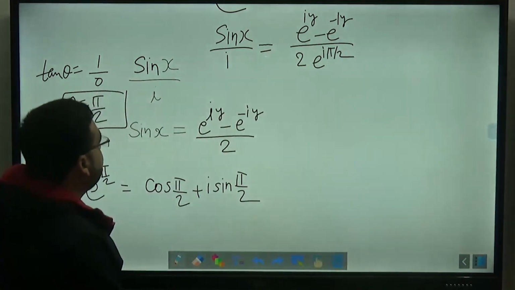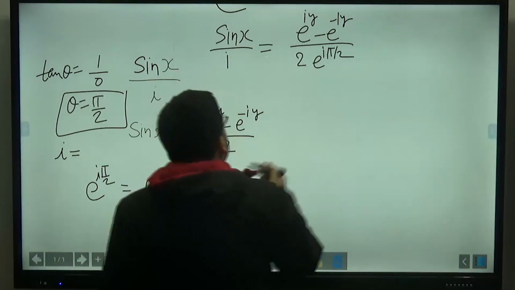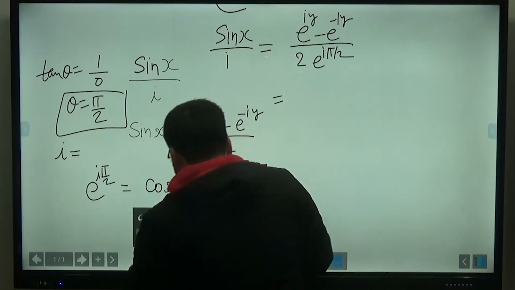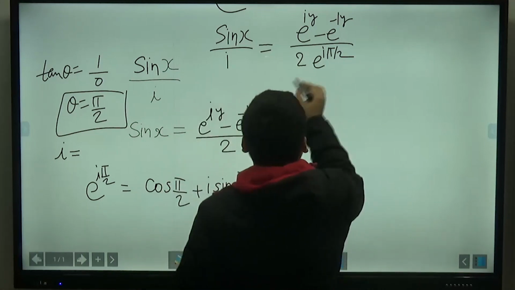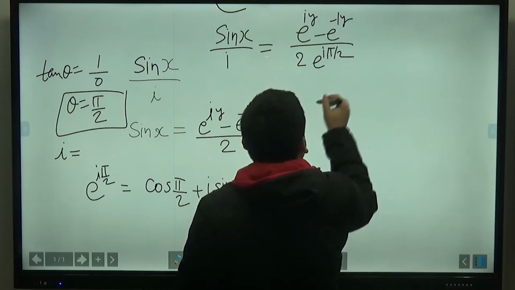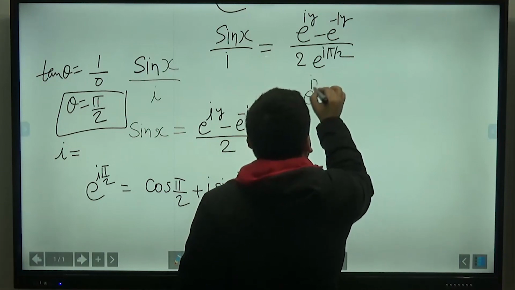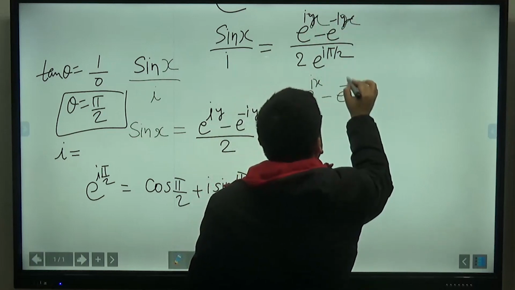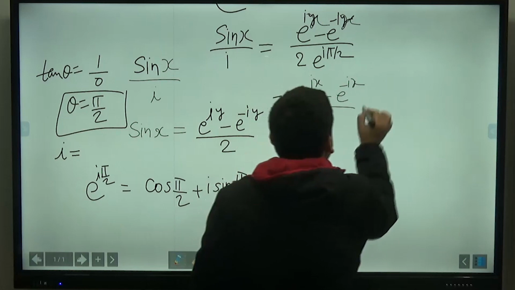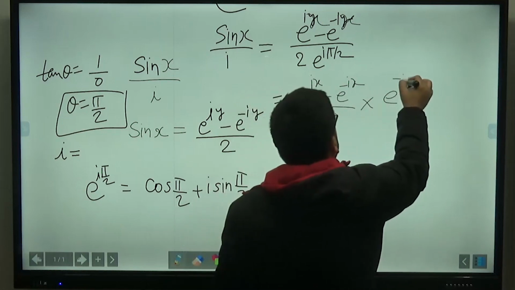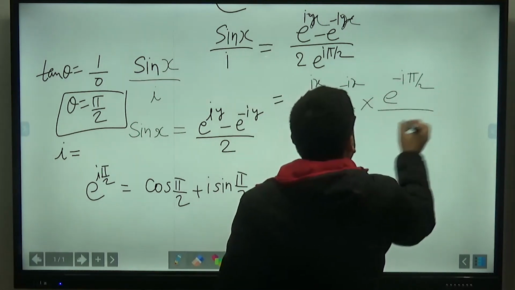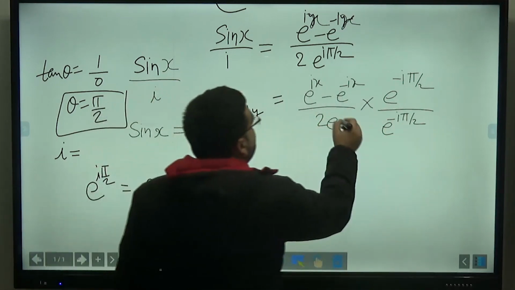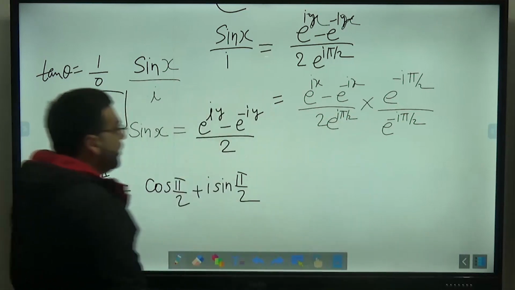Now do one thing: just multiply here the numerator and the denominator by e raised to the power minus i pi by 2, because it is x here. You can do it like this.